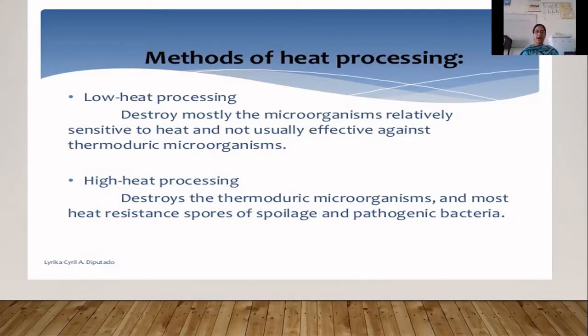High heat processing methods are used for thermoduric microorganisms, those having heat resistant spores, or pathogenic bacteria.